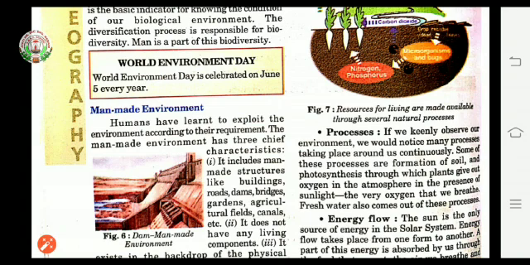Now why are we studying that the environment should be protected? So why should the environment be protected? So that all these processes that we have studied right now can be safe and protected, and with the help of that plants, animals, and humans can survive.